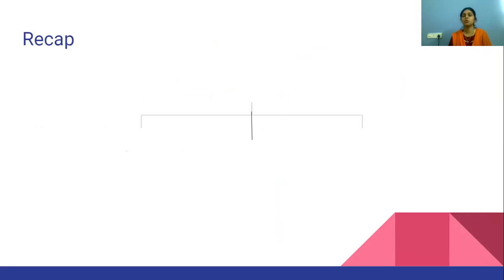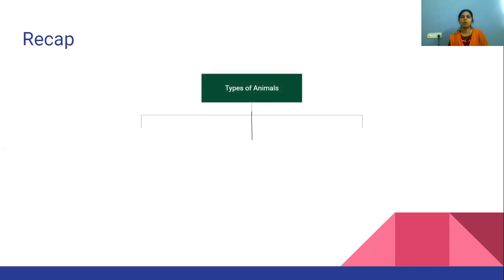Okay, so let's do a quick recap. Today we studied types of animals. What are the three types of animals? First one is the herbivores. The herbivores are the animals which depend only on plants and plant products, right?